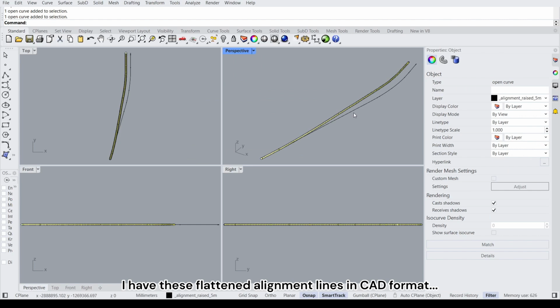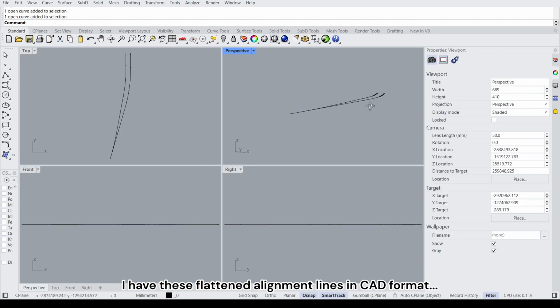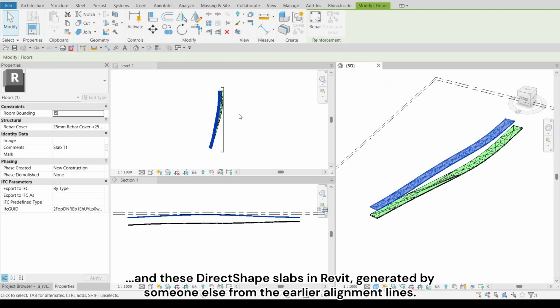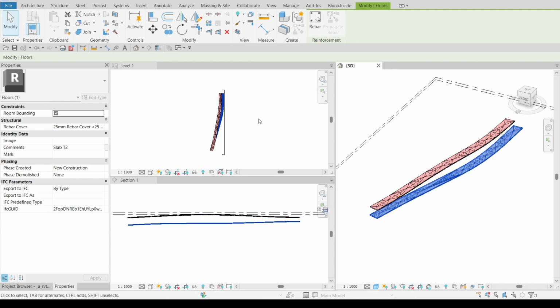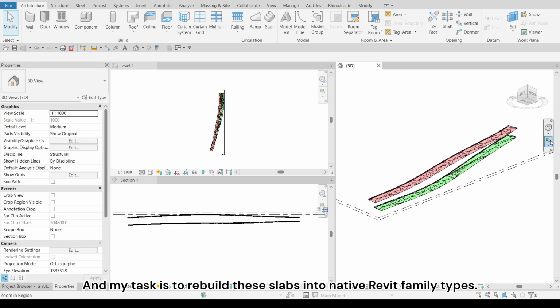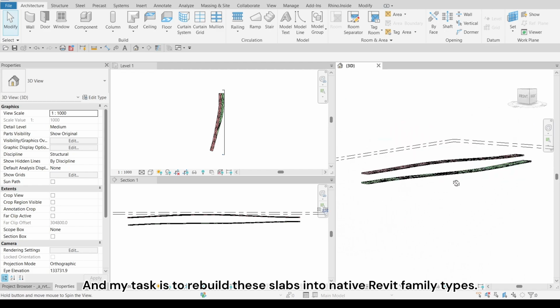I have these flattened alignment lines in CAD format. And these DirectShape Slabs in Revit, generated by someone else from the earlier alignment lines. My task is to rebuild these DirectShape Slabs into native Revit floor family type.